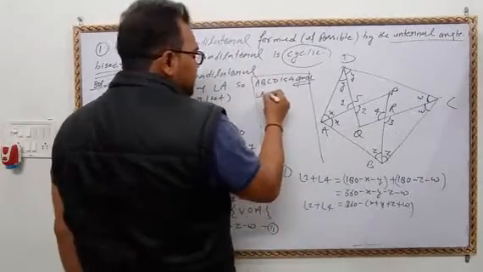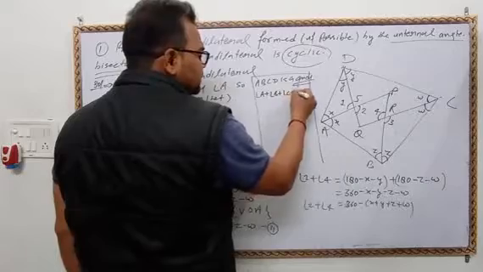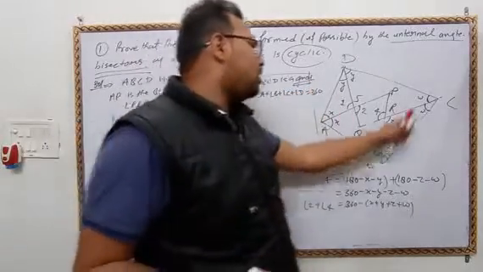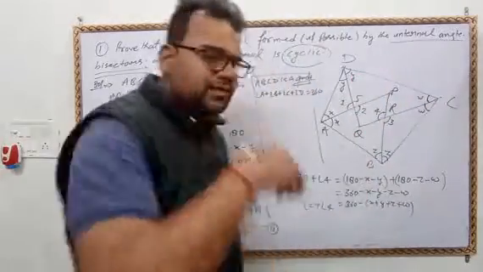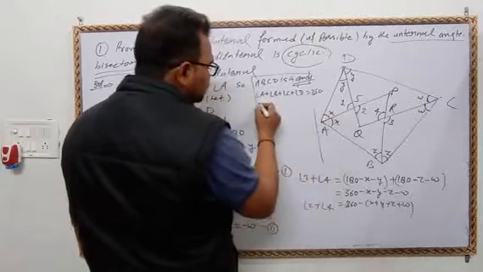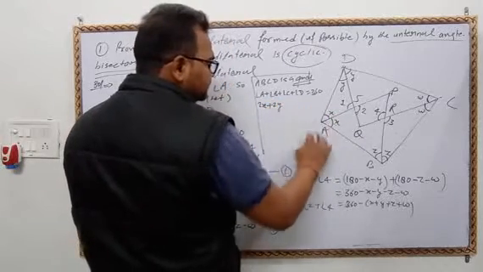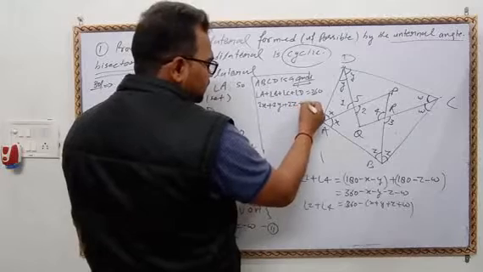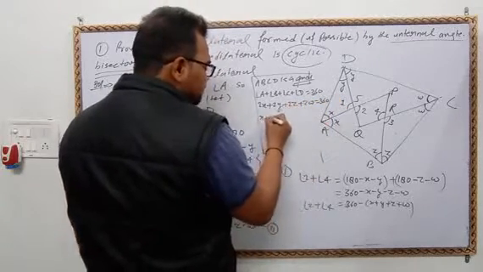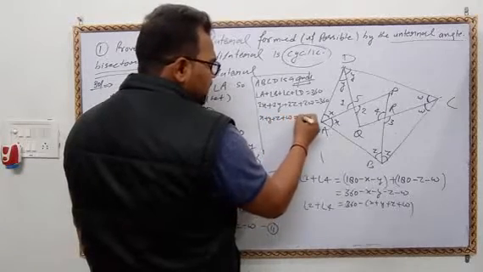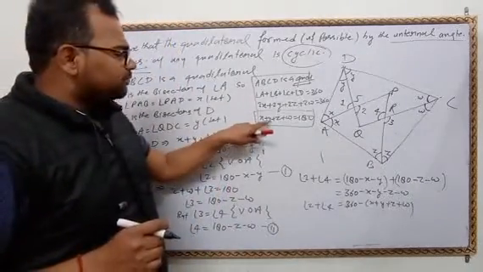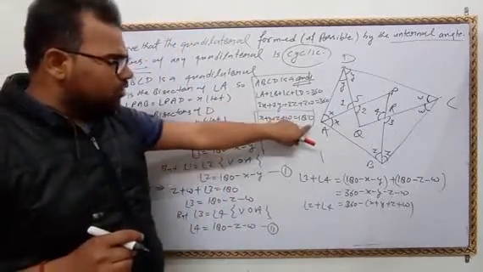It means angle A plus angle B plus angle C plus angle D will be 360. So what is the value of angle A? x plus x, 2x, 2y, 2z plus 2w will be 360. Divide by 2. So x plus y plus z plus w will be 180. It means the value of x plus y plus z plus w equals 180.